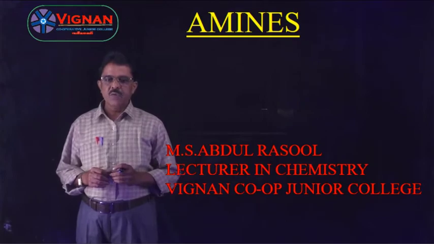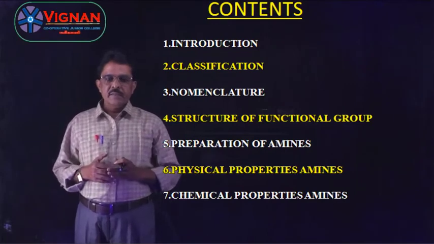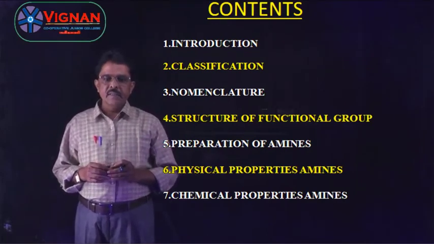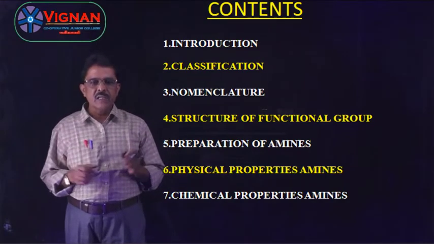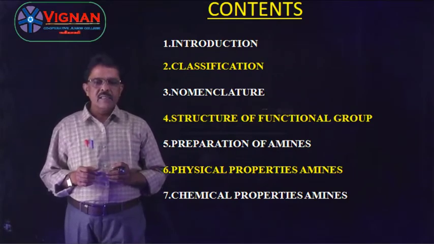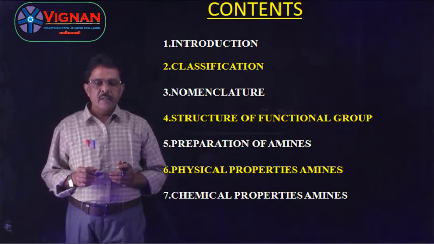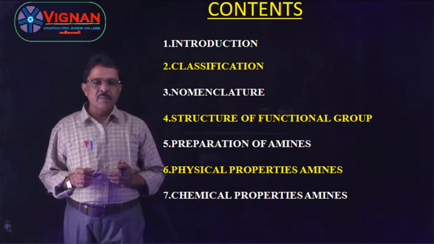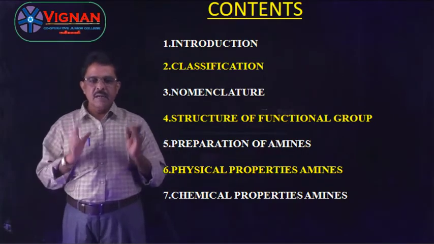Amines is the most important topic in organic chemistry. In the chapter, the contents are: first, introduction of amines; second, classification of amines; third, nomenclature of amines; fourth, structure of functional group; fifth, preparation of amines; sixth, physical properties of amines; and last and final one, chemical properties of amines. These are the 7 contents present in the amines chapter.